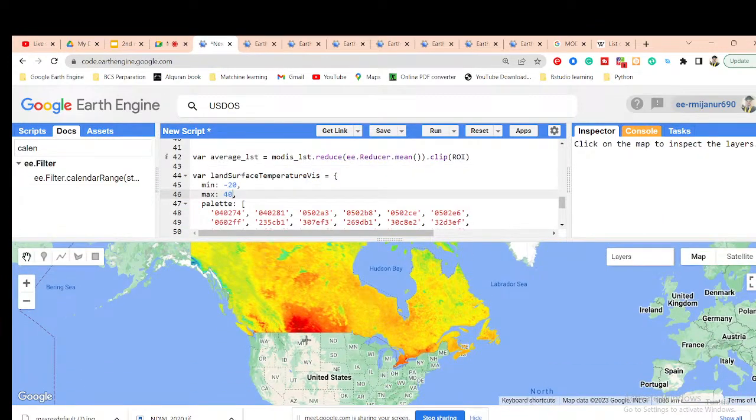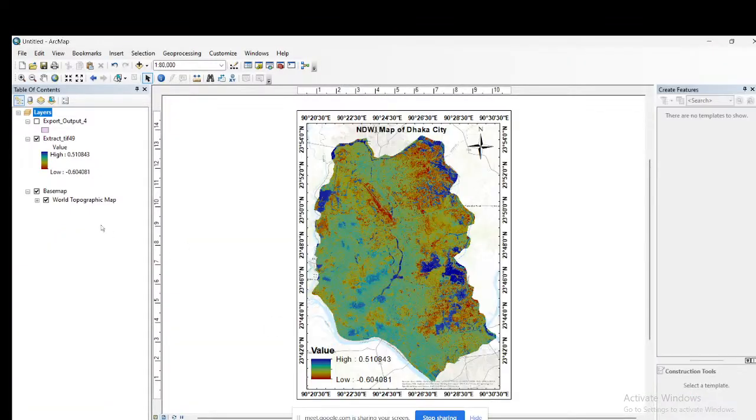Okay, but for this region, what is the exact minimum and maximum value? When I download this image and import it into ArcMap software, it automatically shows what the low value and the high value are. According to this range, we use different colors to display the result.